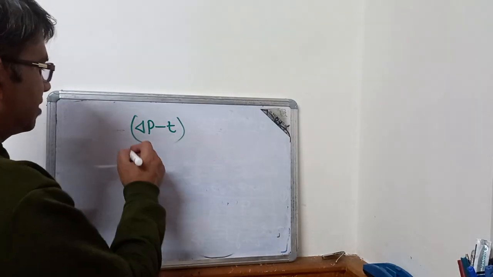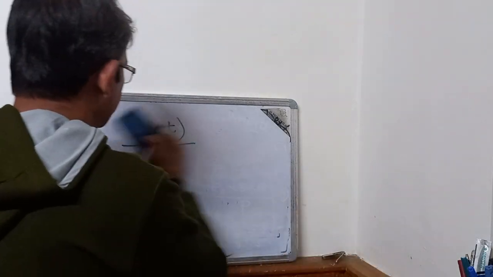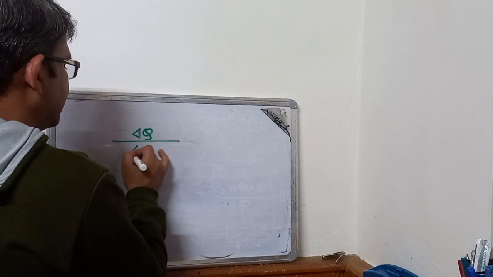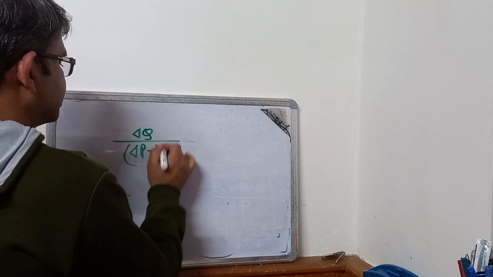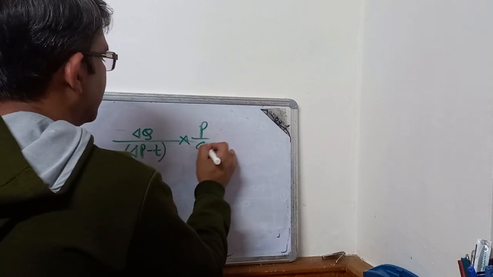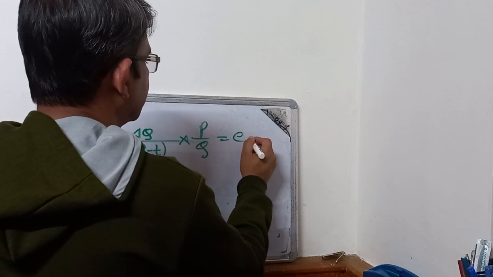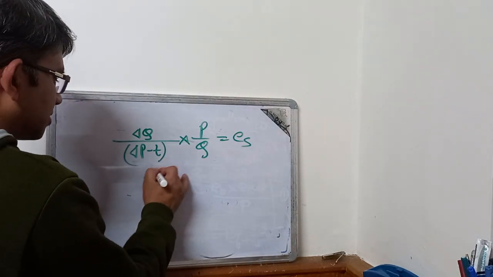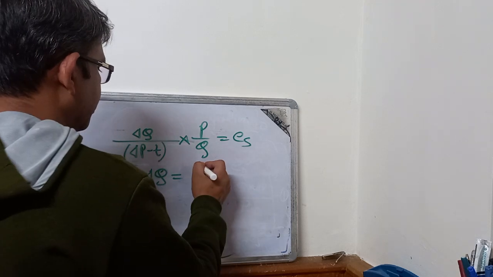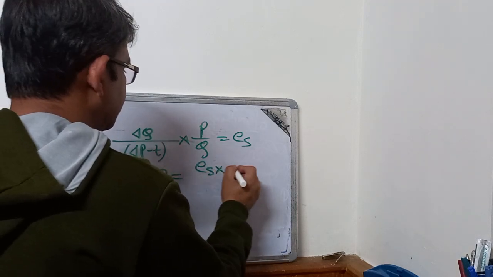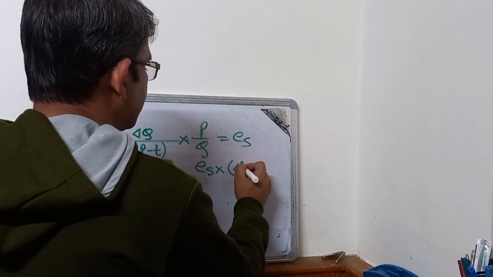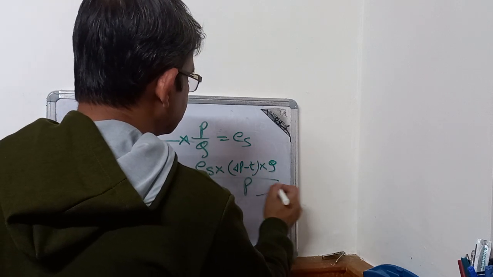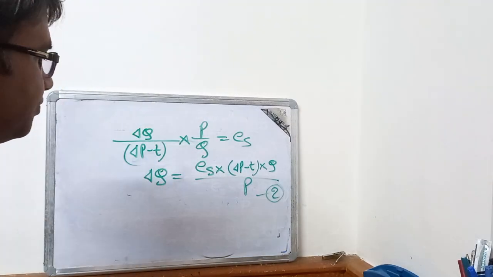We can write price elasticity of supply as delta Q divided by delta P minus T into P by Q equals ES. By cross multiplication, delta Q equals ES into delta P minus T into Q by P. This is equation number 2.